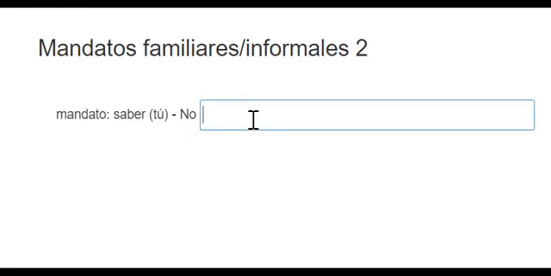Speaking of, if you go to the yo form here, it's sé, and that is not an O at the end, so it is an irregular one. It's a way for us to remember that it's irregular, and it becomes sepas, no sepas. Okay, hablar, back to our more basic stuff. Hablo is the yo form. Drop the O, add the opposite ending. It's an AR verb, so we're going to add ES. No hables.